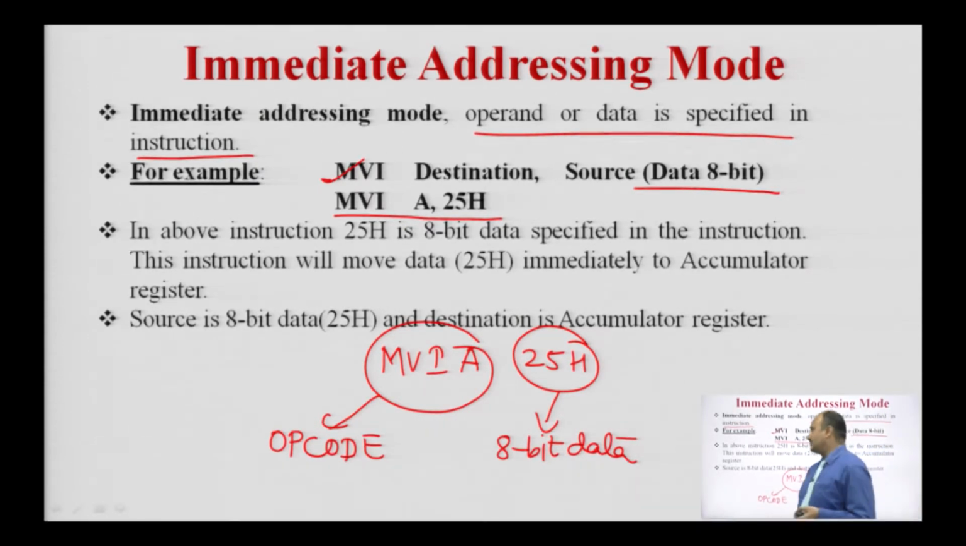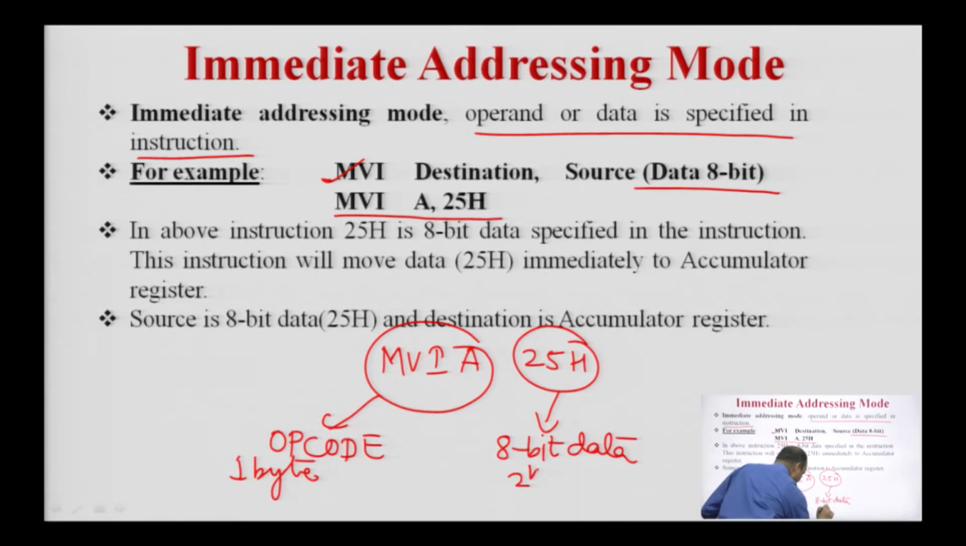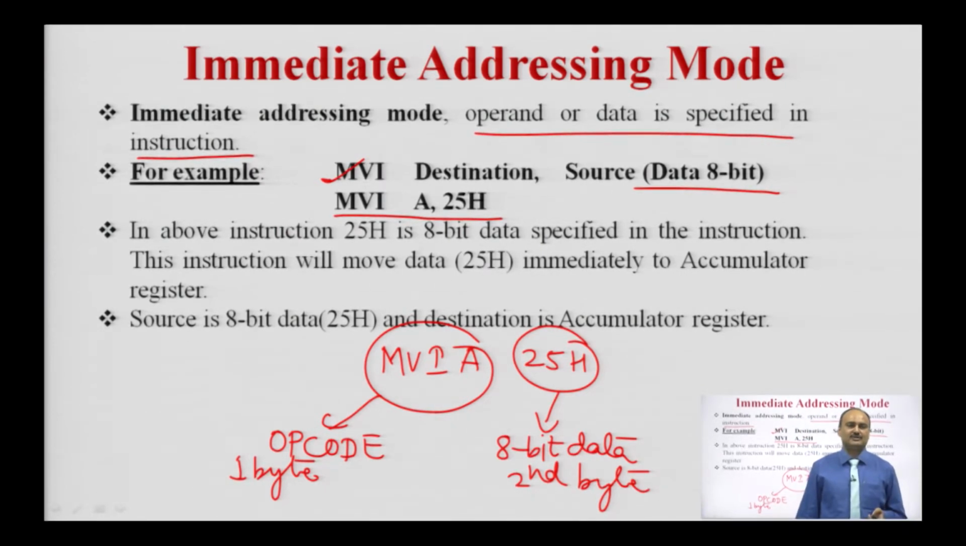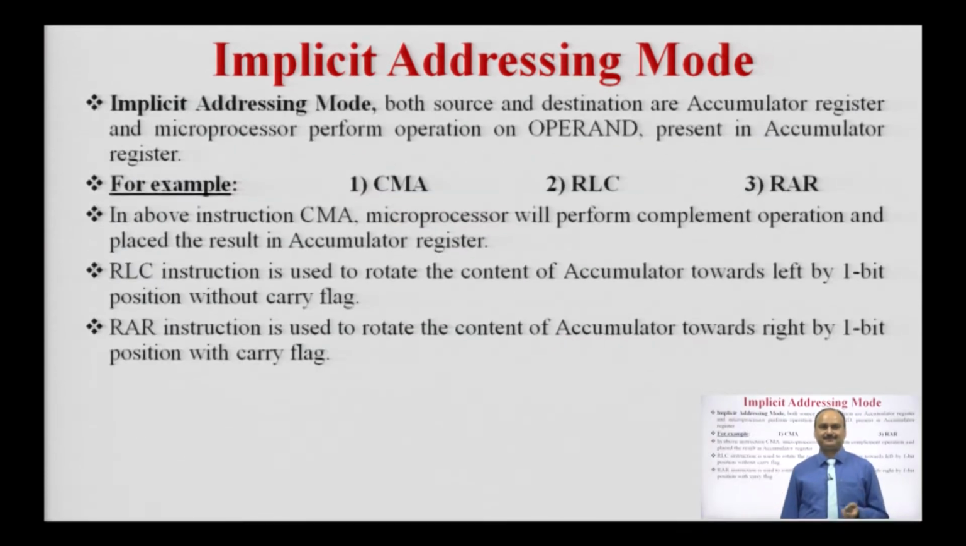This instruction requires 2 bytes. The first byte is for the opcode, that is MVI A, and the second byte is for the 8-bit data. So, MVI A, 25H is a 2-byte instruction. The first byte is the operation code and the second byte is for the 8-bit data.